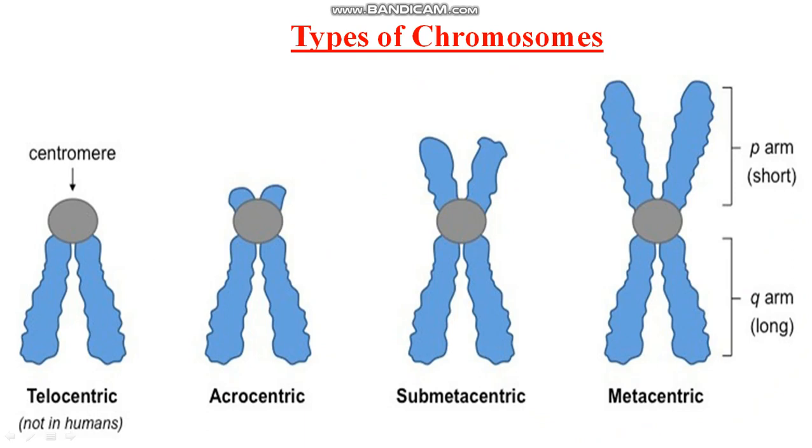This spherical structure is called the kinetochore. Clear? Oh, sorry, the centromere, right? So this is the metacentric. Here equal halves are divided. The short arm is called the p arm and the long arm is called the q arm.